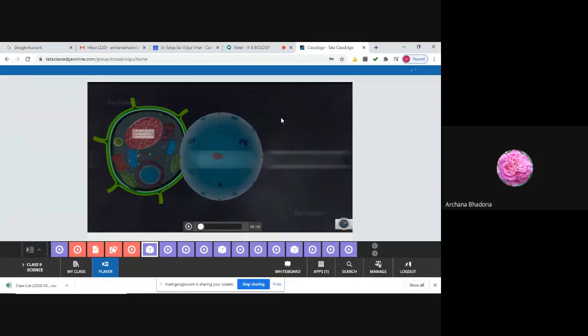So children, this way we have completed the nuclear structure. The detailed structure of the chromosome I'll take up next period. So you can write down the questions. Question number 1: write the location of the nucleus and name its structural components.